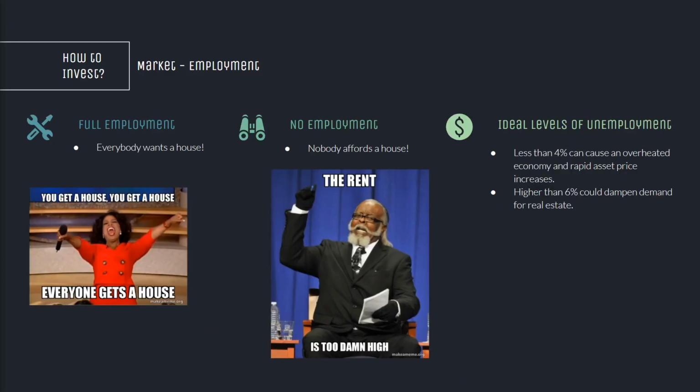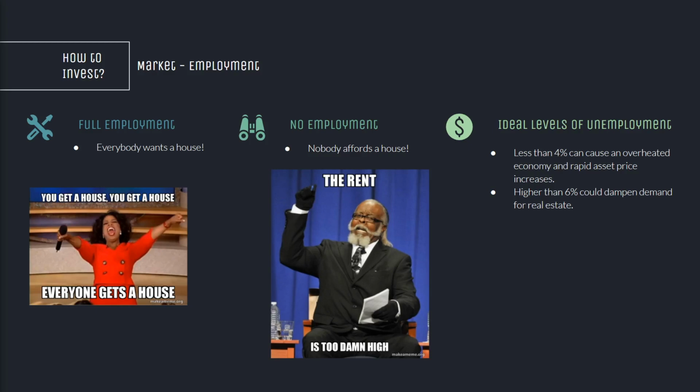Here's a couple of examples. So at full employment, everyone wants a house. So everyone starts to buy houses. There's a lot of demand in the market. Initially, there's the same amount of supply, so prices will start to go up. On the other extreme, we're in a market where there's no employment. No one can afford a house, so no one is buying a house, and even the rent is too high. So the rental prices start to fall as people can't afford the high rents.